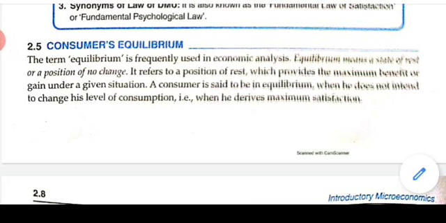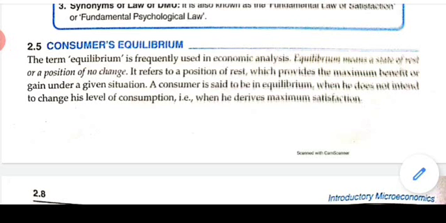So today in this video we are going to discuss the consumer equilibrium, and this consumer equilibrium is according to your cardinal utility approach, or you can also call it the marginal utility analysis. So first we will understand what is equilibrium in economics.